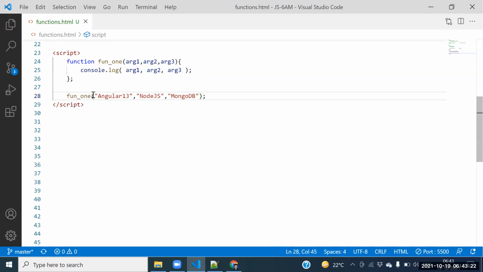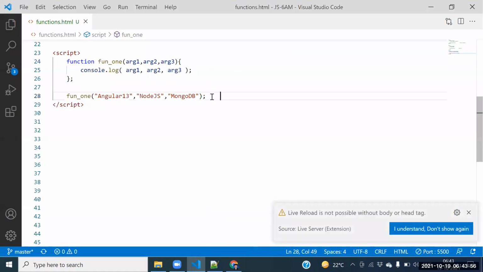MongoDB. Angular 13 is stored into argument 1. Node.js is stored into argument 2. MongoDB is stored into argument 3. That's it. So this is a function with arguments, right? Shravan, yes? Angular 13 stored into argument 1, Node.js stored into argument 2, MongoDB stored into argument 3.